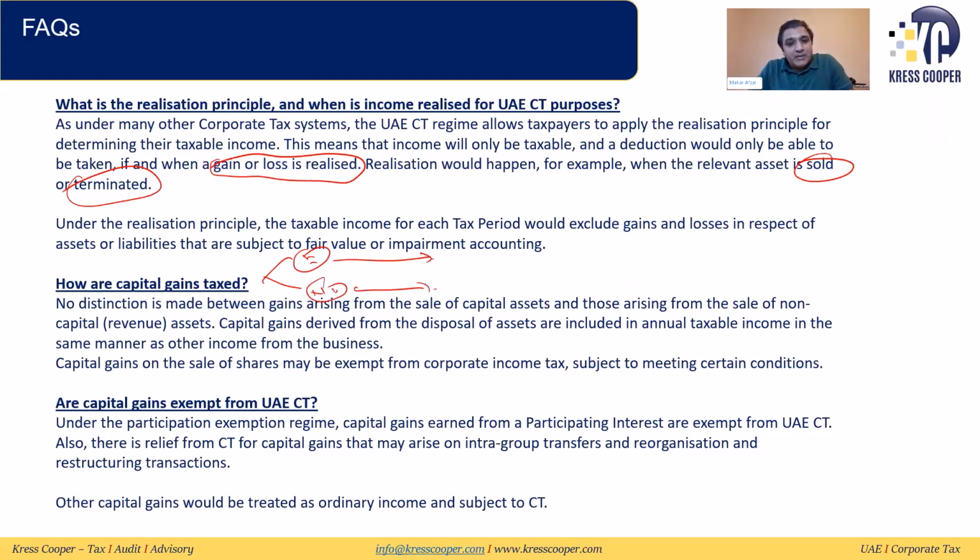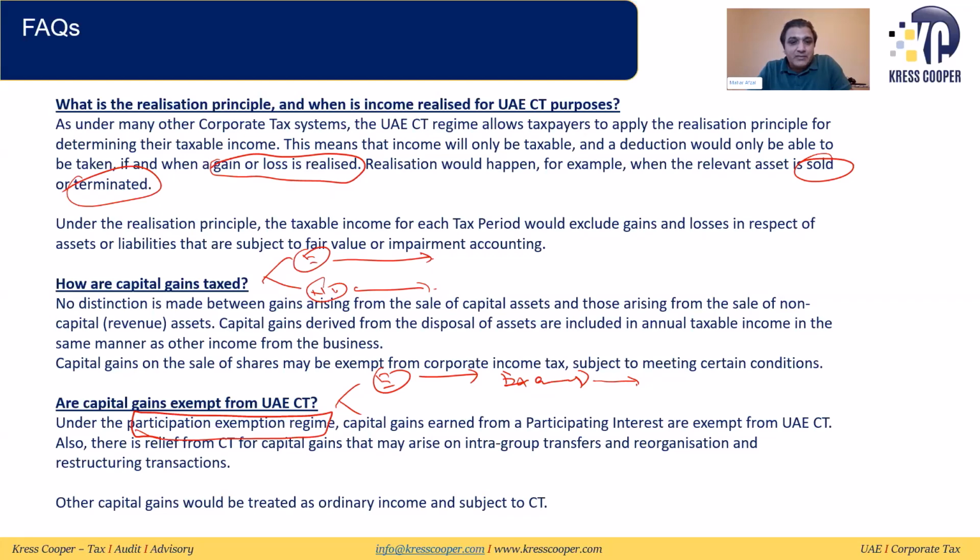Are capital gains exempt for UAE corporate tax purposes? Yes, capital gains on equity are exempt if the conditions are fulfilled. This is the participation exemption regime. There are certain requirements: the shares need to be held for a period of at least 2 years, with a 5% investment in the company, and certain other conditions. If all these conditions are fulfilled, it will be exempt, otherwise it will be taxable.